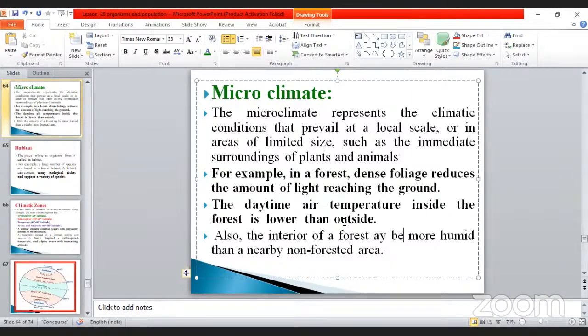Outside it will be very high. Air flows very easily. At the same time, what happened? The temperature is also very high. Suppose when you are entering the forest, what happened?